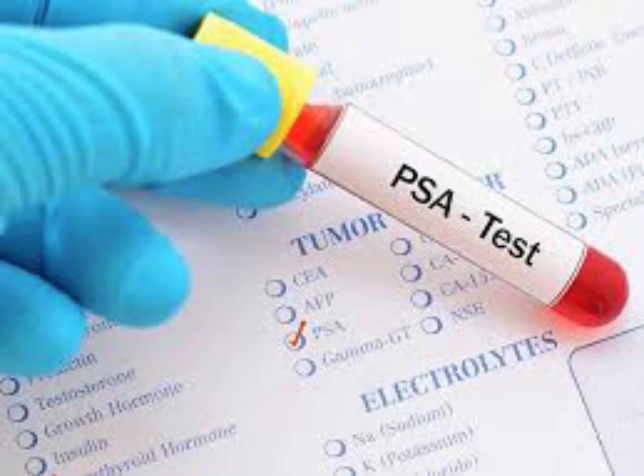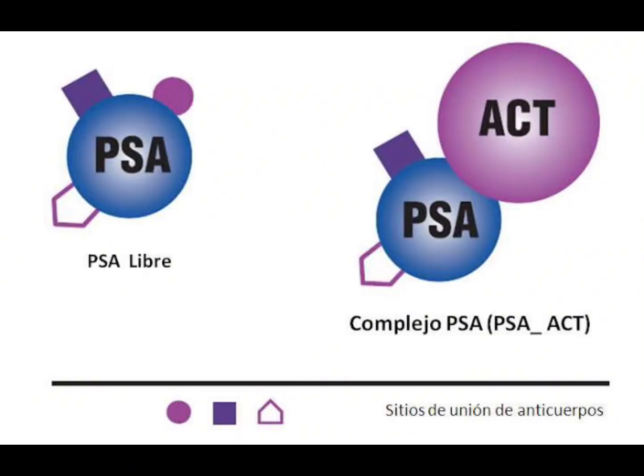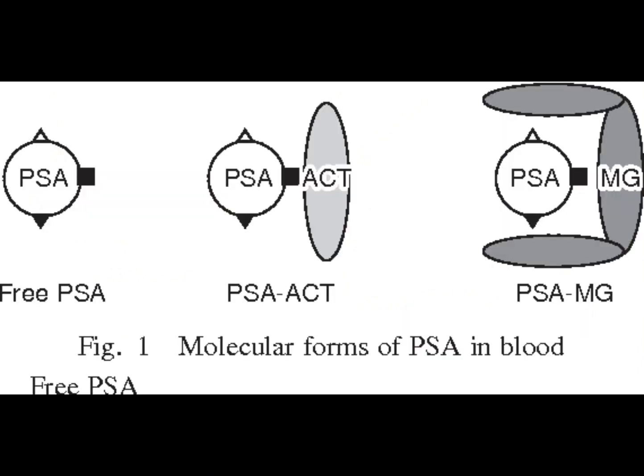Now, when we advise a patient a PSA test, what does it mean? It is actually a total PSA. PSA exists in three forms in serum. One is the complexed PSA, the second is the unbound or free PSA, and the third is the PSA enveloped by alpha-2 macroglobulin. The complexed PSA is the one which is bound with alpha-1 antichymotrypsin, and this is called complexed PSA. The second is the unbound PSA. The third is the PSA which is bound with alpha-2 macroglobulin.